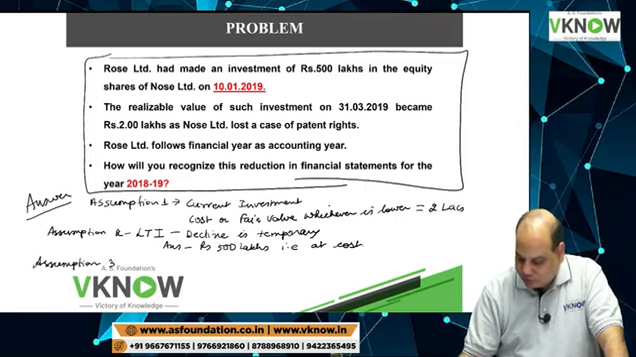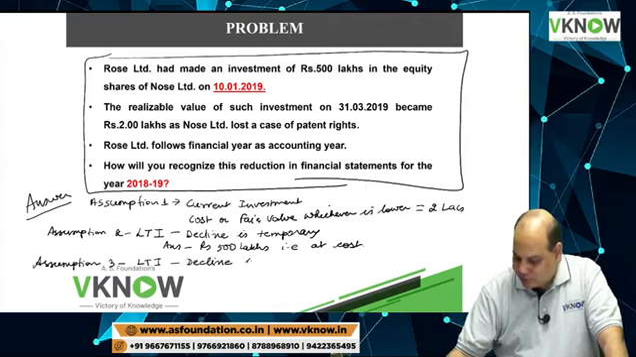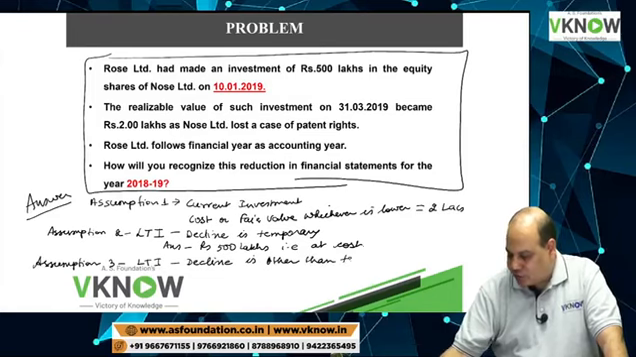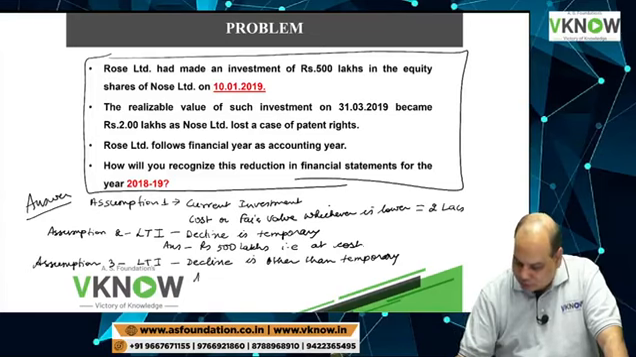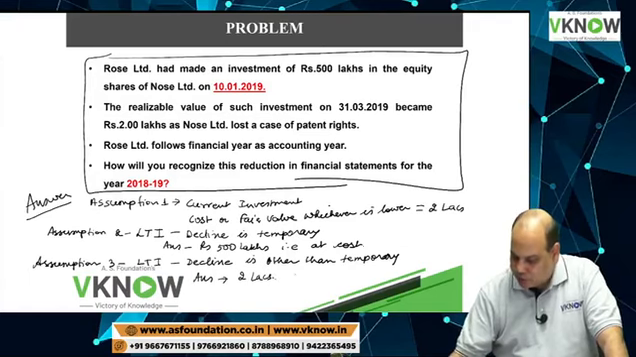Assumption 3, write down: long term investment, and the decline is other than temporary, or you can say permanent. The answer will be 2 lakh.